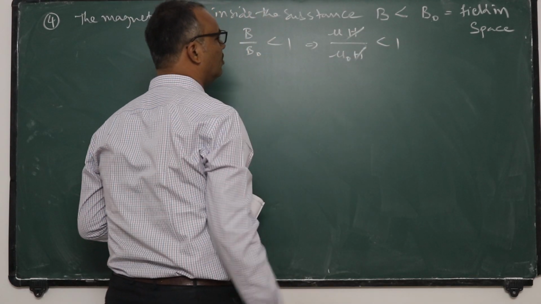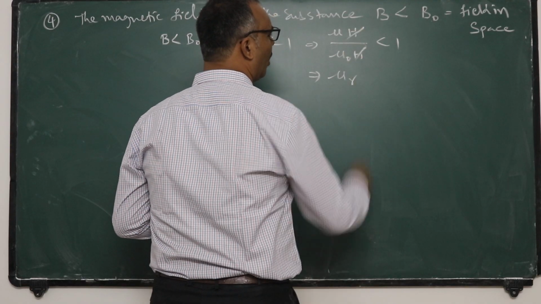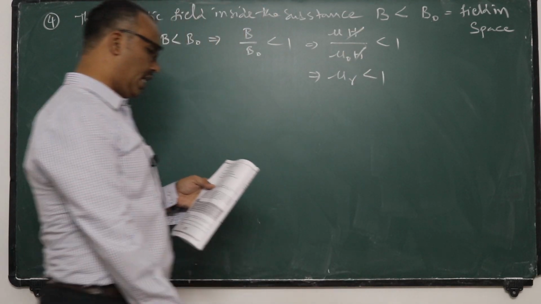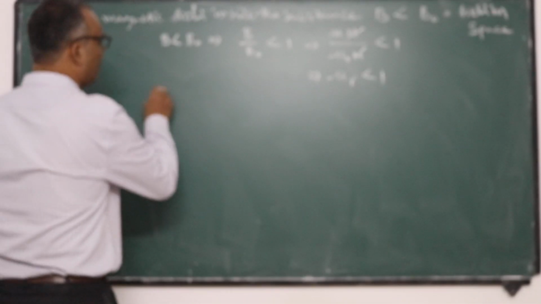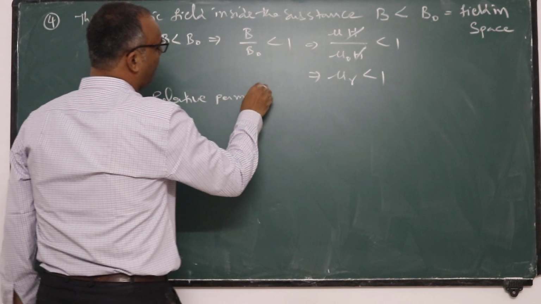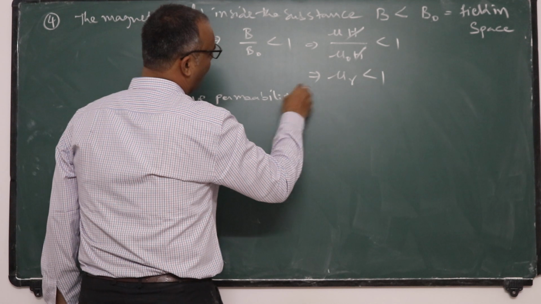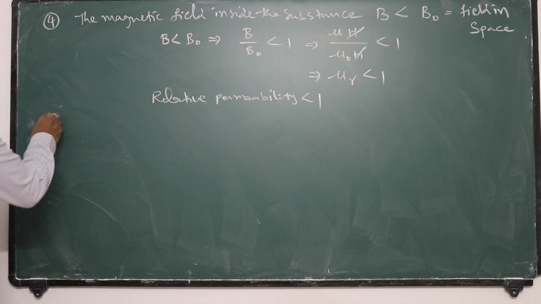H gets cancelled. So mu by mu naught, called relative permeability, is less than 1. Such a material is called diamagnetic material.